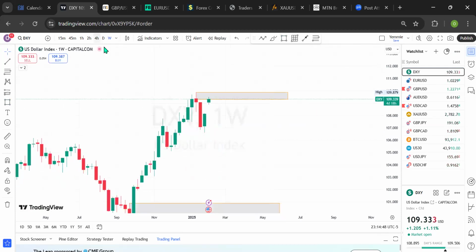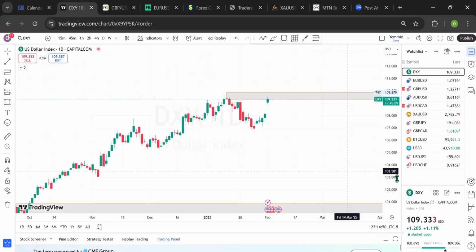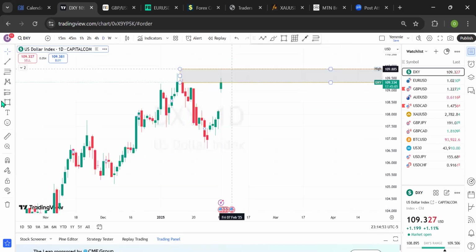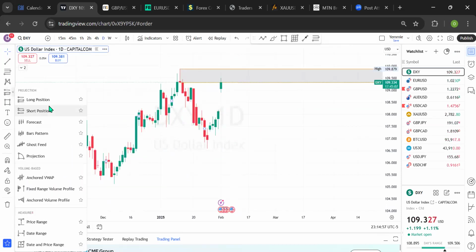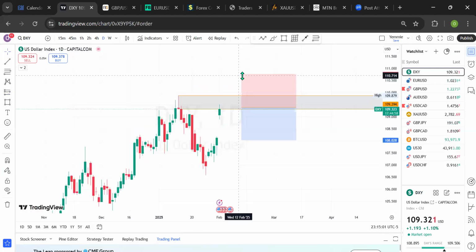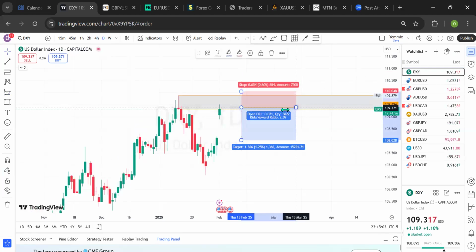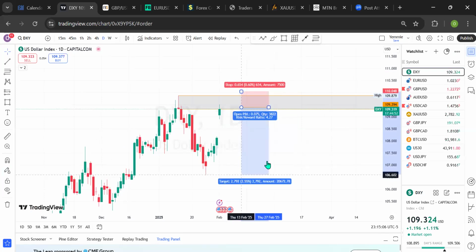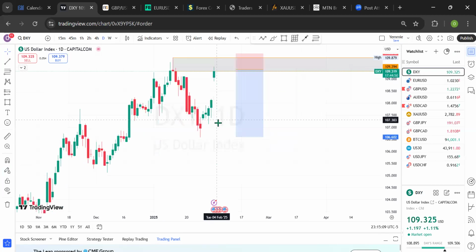Going to the daily time frame, can you see that? It's already at the price level. We're expecting to see more sell in the market. So ideally, this is what I'll be expecting on the DXY for this week. Starting with the gap is an energy for us to know where we're looking. First, I will be expecting the market to get into this price level on the DXY.